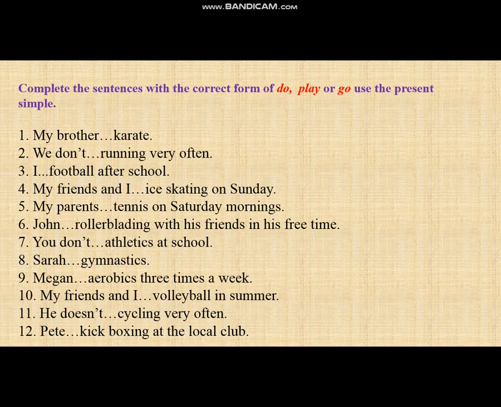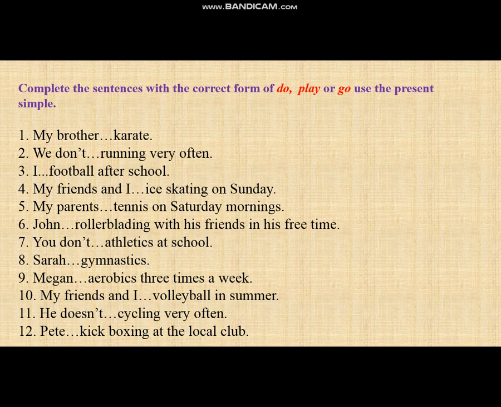In the task, complete the sentences with the correct form of do, play or go. Use the present simple tense. My brother, karate. We don't run very often. I, football after school. My friends and I, ice skating on Sunday. My parents, tennis on Saturday mornings.